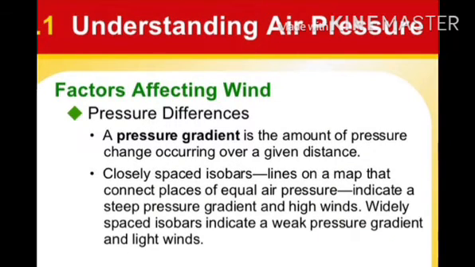Factor affecting wind: pressure difference. A pressure gradient is the amount of pressure change occurring over a given distance. Closely spaced isobars, lines on the map that connect places of equal air pressure, indicate a steep pressure gradient and high winds. Widely spaced isobars indicate a weak pressure gradient and light wind.